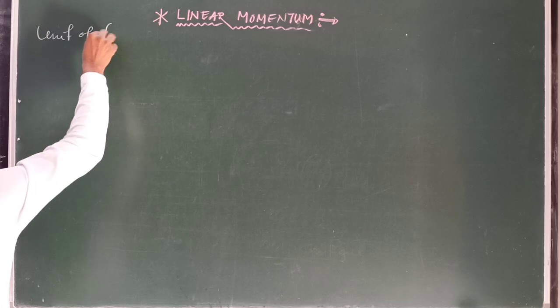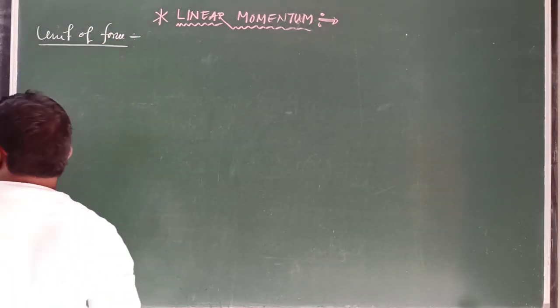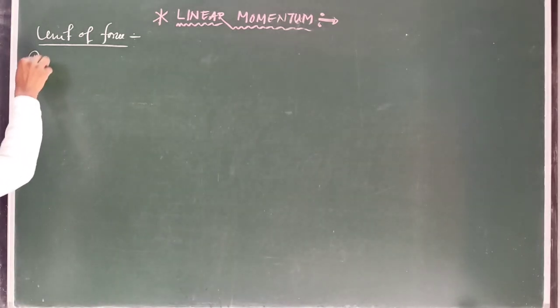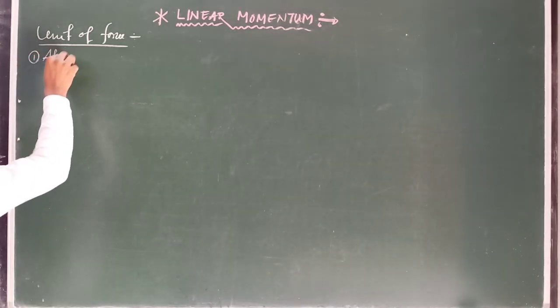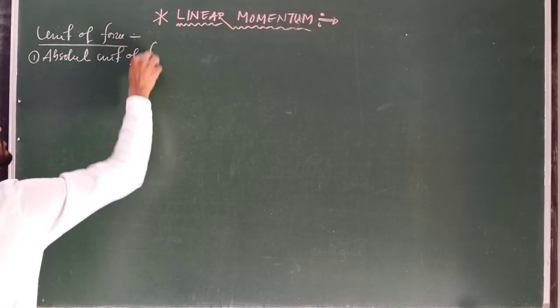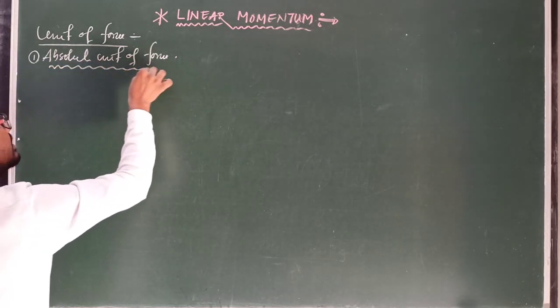Unit of force. There are two types of unit of force. First one, absolute unit of force.